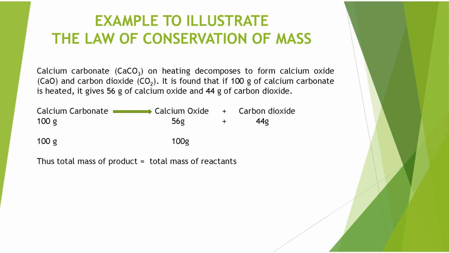You can understand there is calcium carbonate. We take 100 grams of calcium carbonate. Then when it decomposes, it forms calcium oxide and carbon dioxide. The weight of the calcium oxide is 56 grams and the weight of carbon dioxide is 44 grams. So 100 grams and 100 grams. On the reactant side there is 100 grams, and on the product side there is 100 grams. So the total mass of the reactant equals the total mass of the product. This is an example of the law of conservation of mass. I hope all of you understand this.